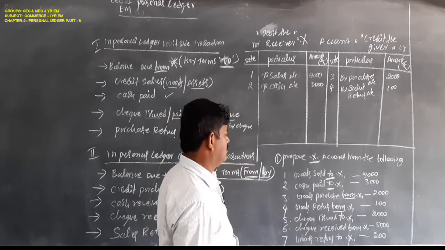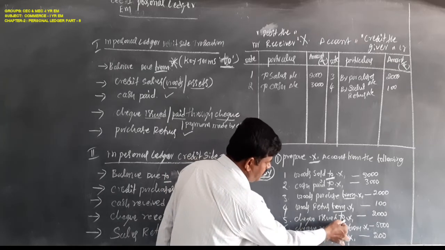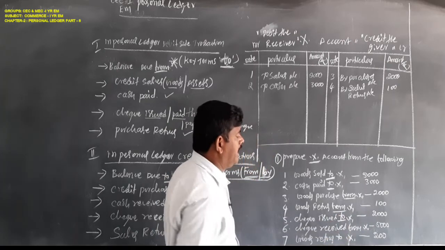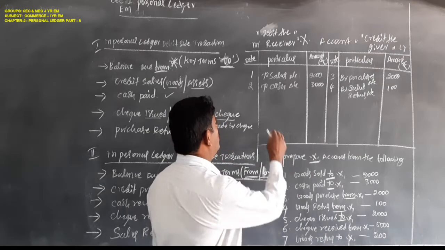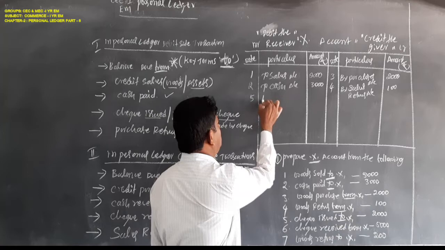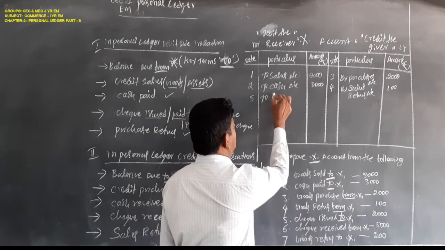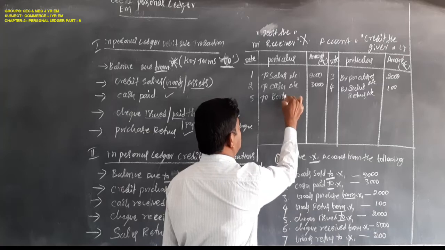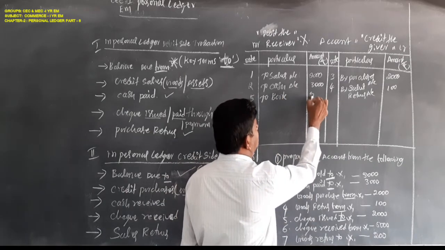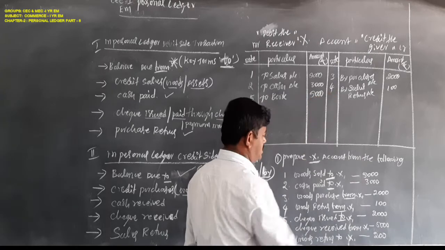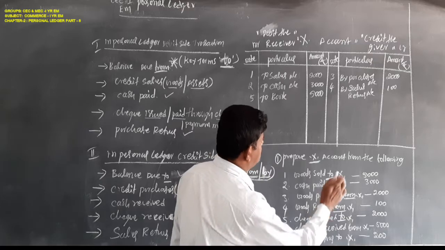Next, check issued to X. As per this problem, X is the receiver. So you have to write here to bank account. In case of check, you have to mention bank compulsorily. Amount is 2,000 rupees.